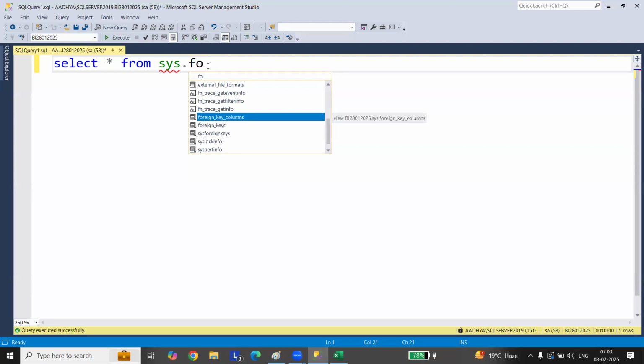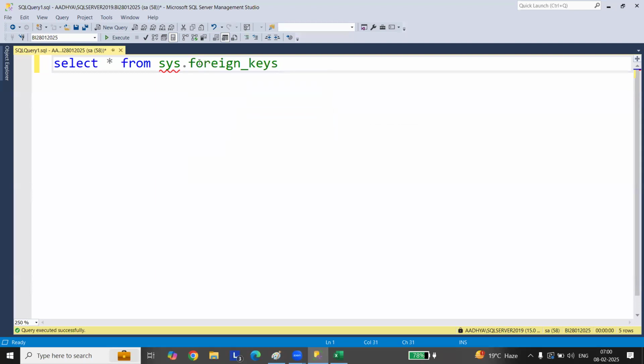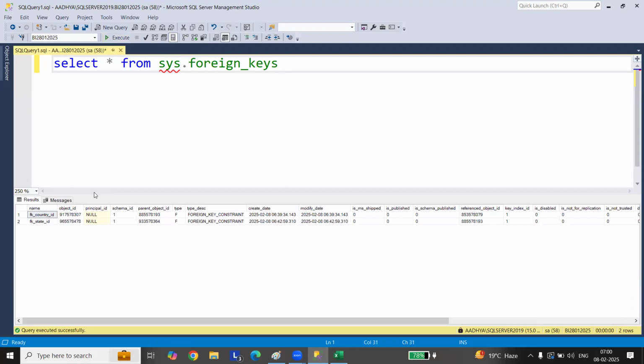Foreign key columns, foreign keys. Now execute here. Did you see? You have created some name with a foreign key. You see the parent object on which you have created it. This is all you can go and see.